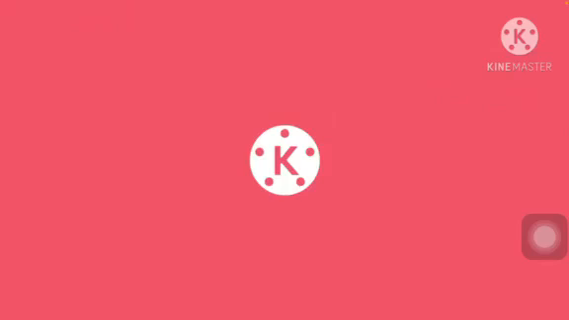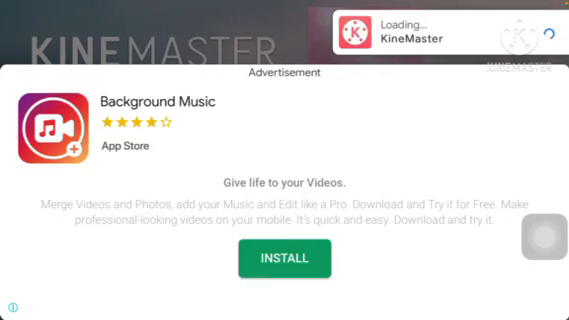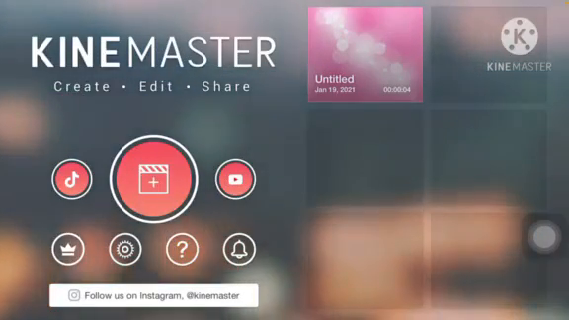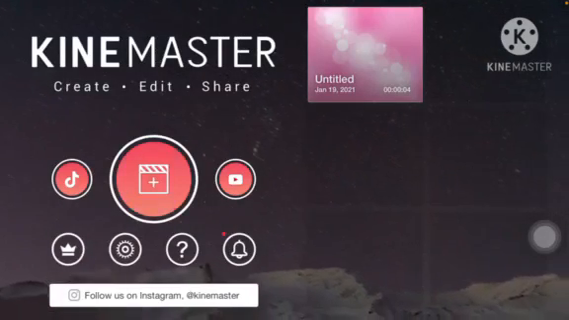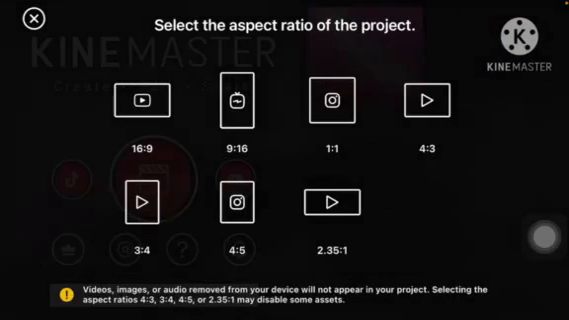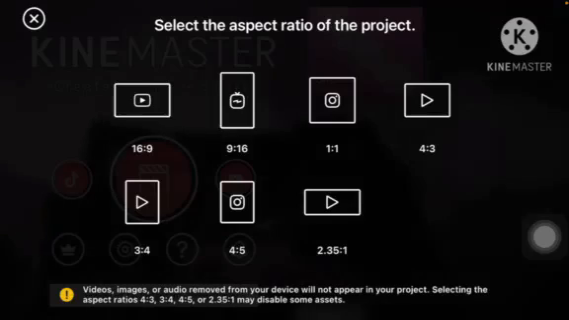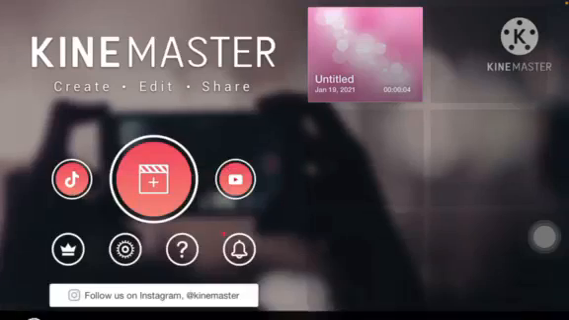Alright, so just give me a second here, it's still loading, and then from here just tap continue, and then select the plus sign at the right side, and then you should select the ratio of the project. I will choose 16:9.